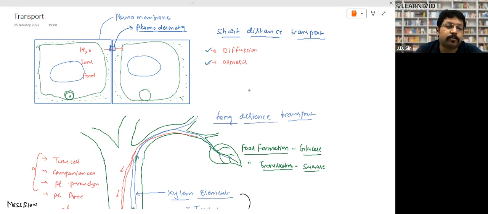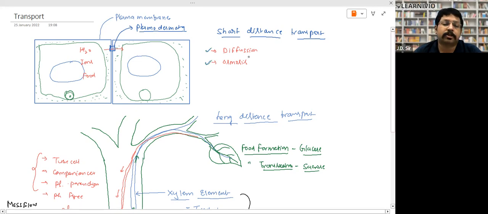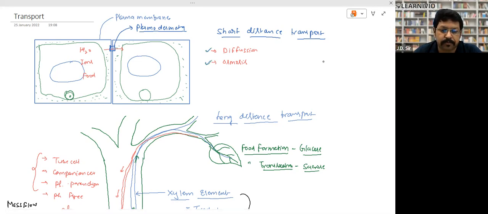So let's start with transport in the plant. Fine. In transport in the plant, there are two kinds of transport. Some components need to be transported for a short distance, and some for a long distance. If we talk about short distance transport, it may be a plant hormone, it may be some nutrient, or it may be some gases, right?